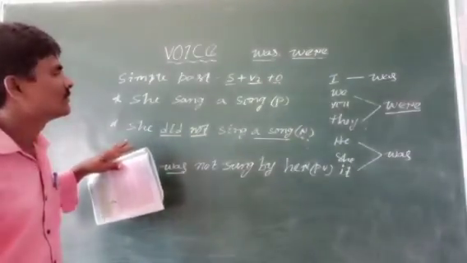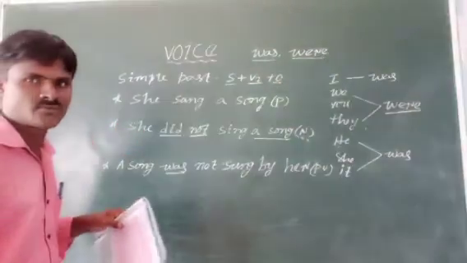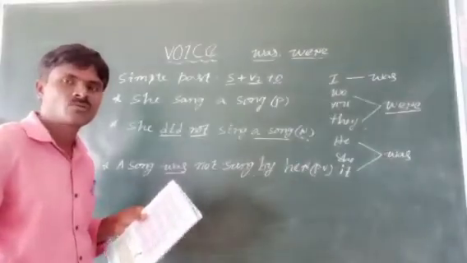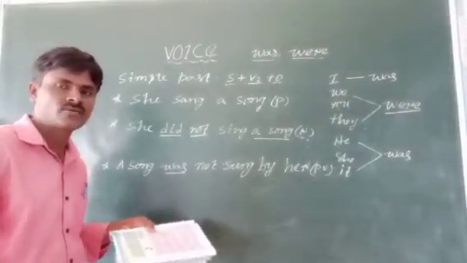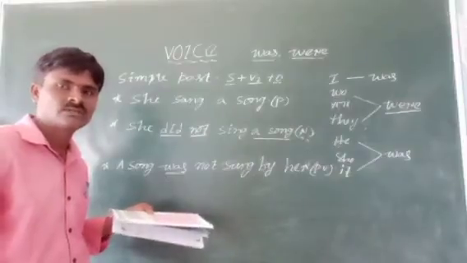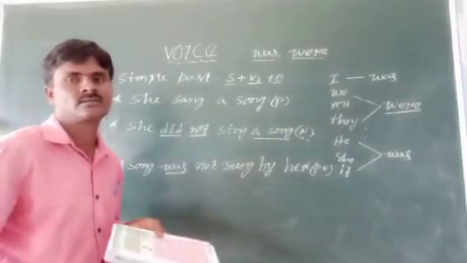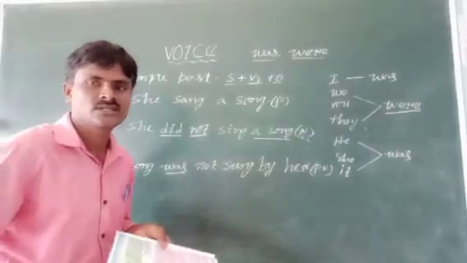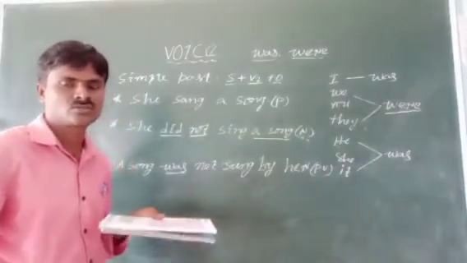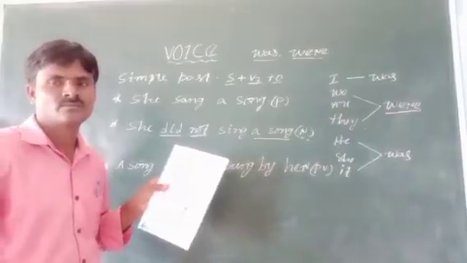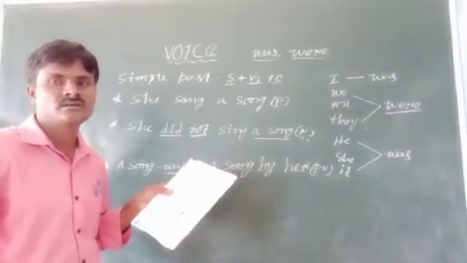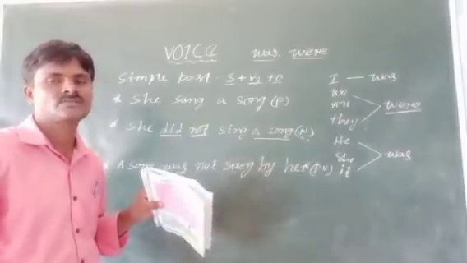Active, positive sentence, active voice we have done before. Next, question form has active voice also. Question form, active voice and passive voice. Two question forms are there: yes or no questions and WH questions. Those two sentences will change into passive voice.